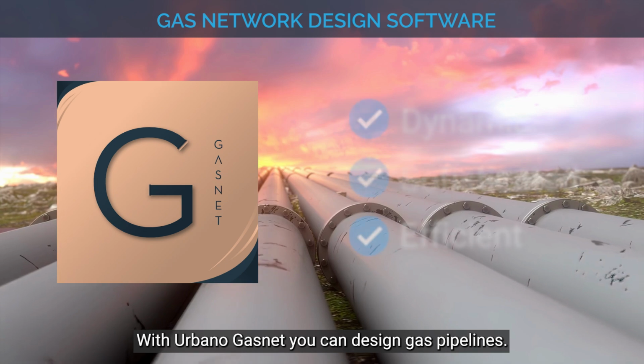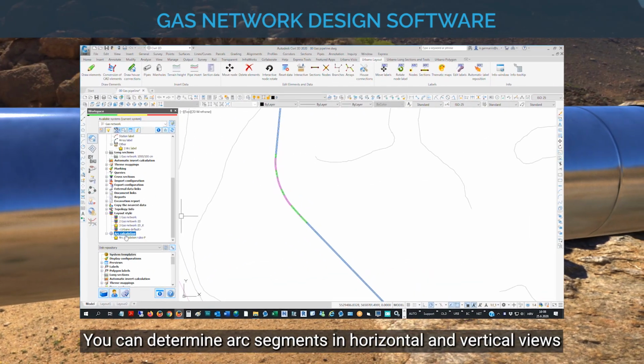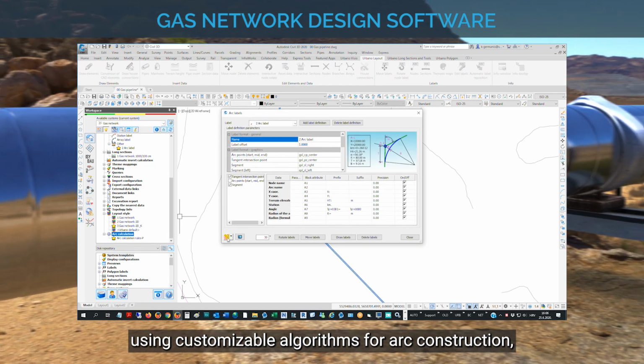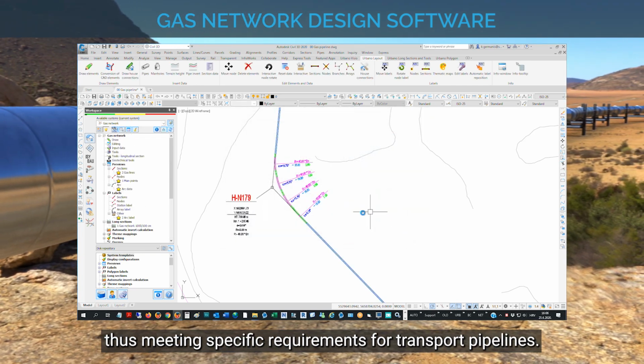With Urbano GasNet, you can design gas pipelines. You can determine arc segments in horizontal and vertical views, using customizable algorithms for arc construction, thus meeting specific requirements for transport pipelines.